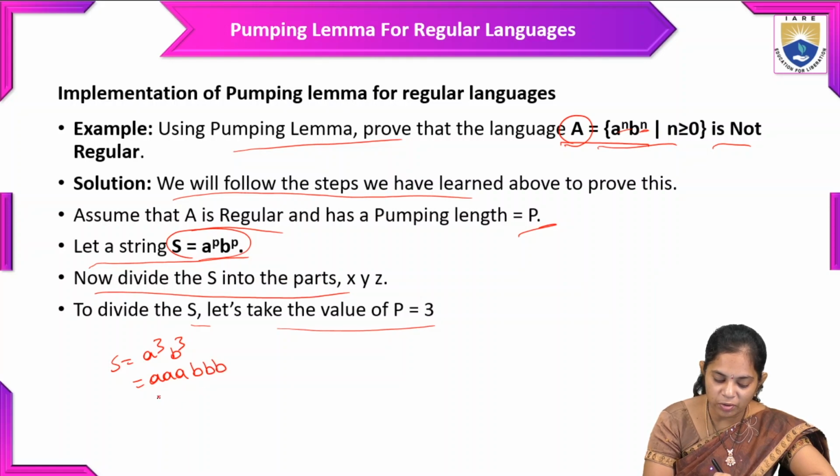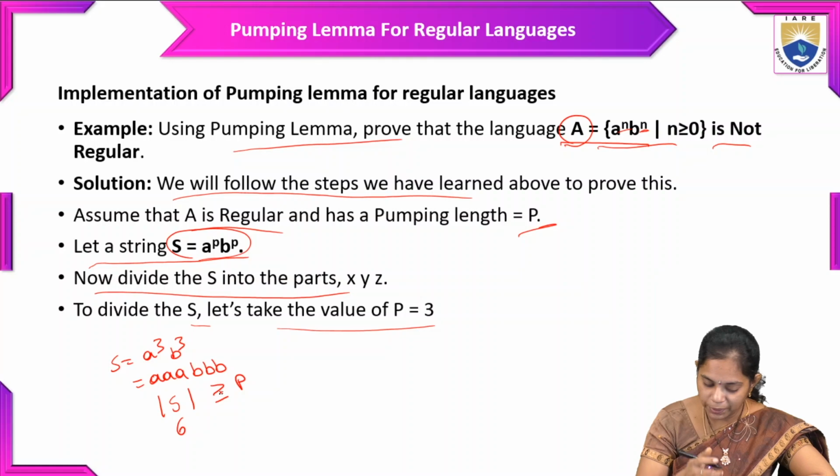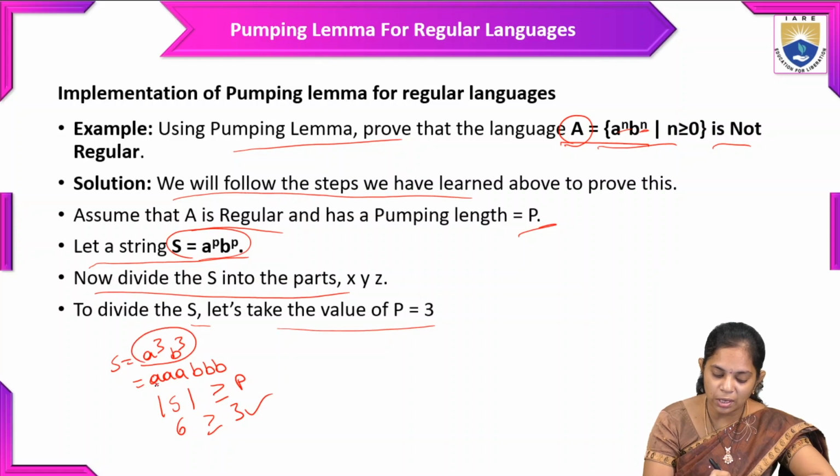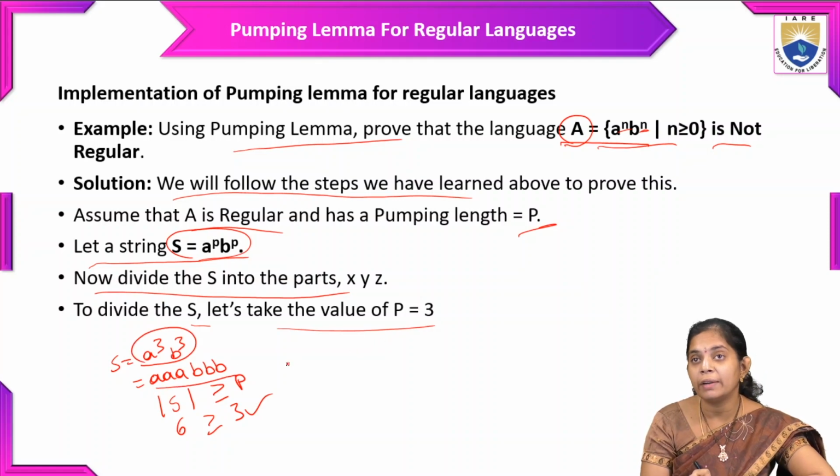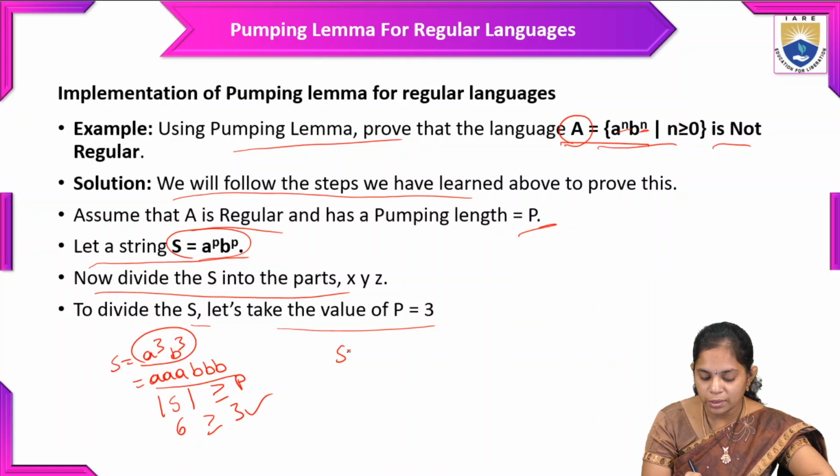The length of the string is obviously 6, and the P value is equal to 3, so this condition is satisfied. We will take this string, S equal to triple a, triple b, and divide it.